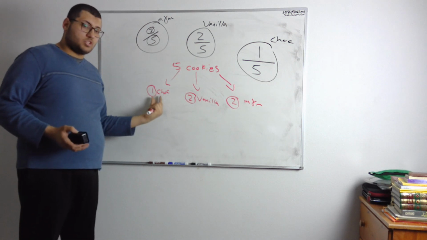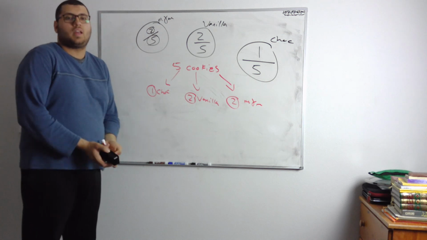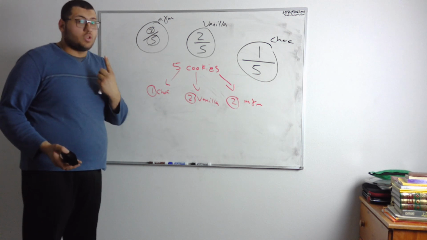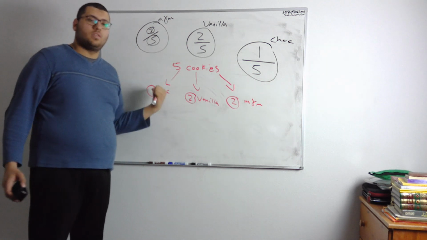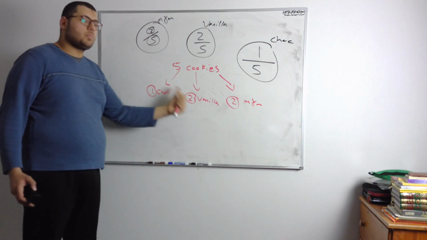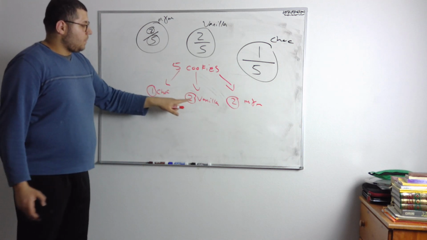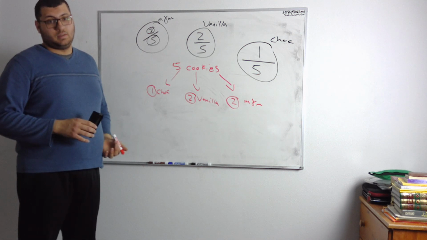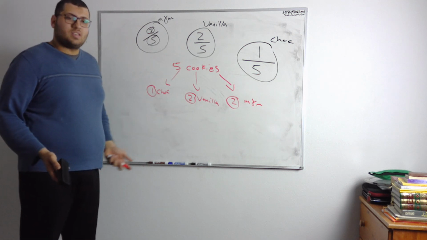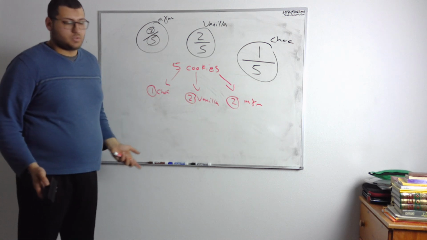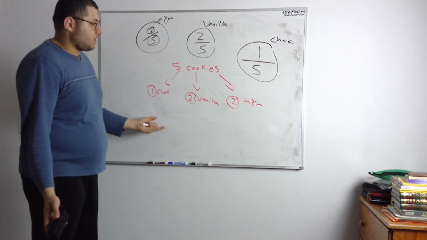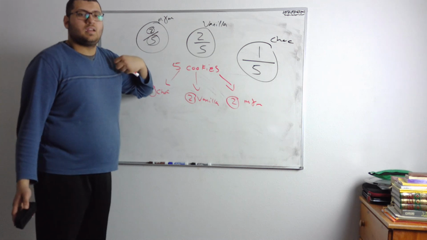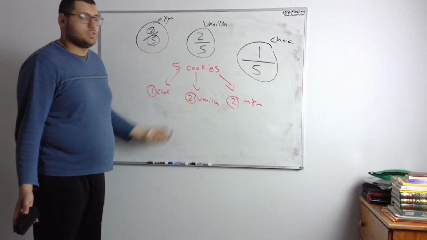The chocolate is possible because there's 1, but it's unlikely because there's only 1, and there are other cookies that are more than the chocolate cookies. So the chocolate would be possible to get, but unlikely, right? Because there's only 1. The cake is impossible because there's no cake inside my box, right? I can't find a cake here. If I randomly put my hand in and try to get something, I will not get a cake because there's no cake, so that's impossible.